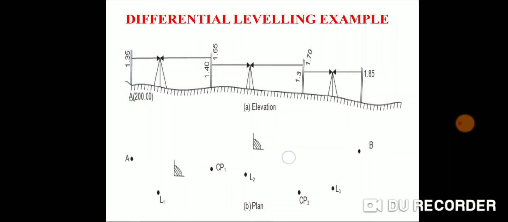RL of each point? So this is our A point, this is CP1, meaning change point 1. Why is it a change point? Because two readings, backsight and foresight, are taken on this point. So this is change point 1, this is change point 2.